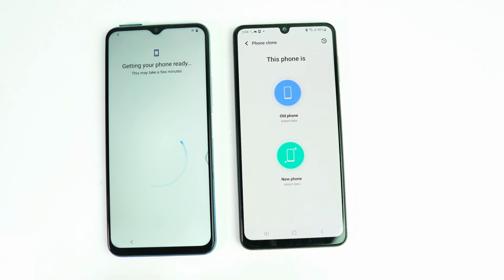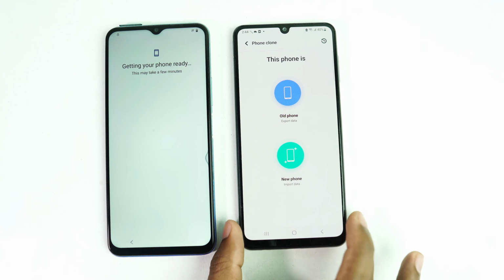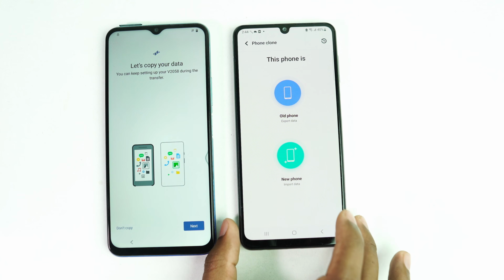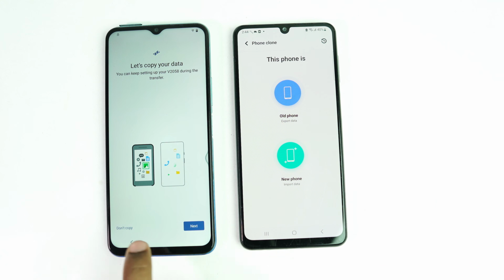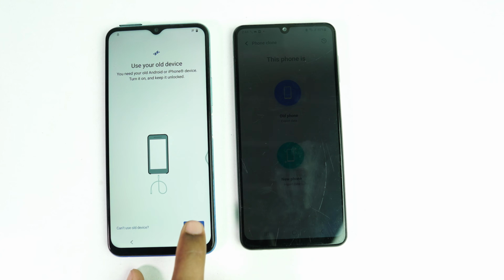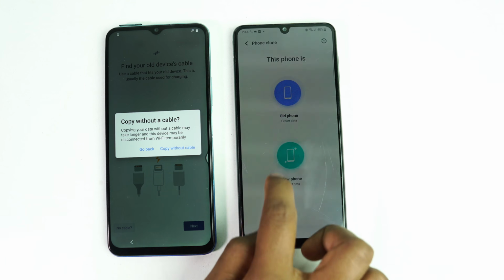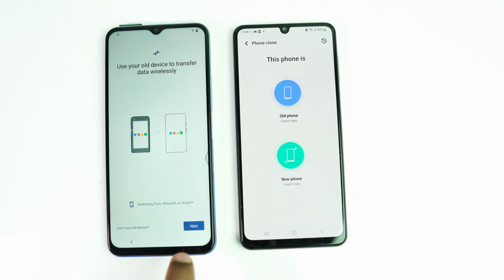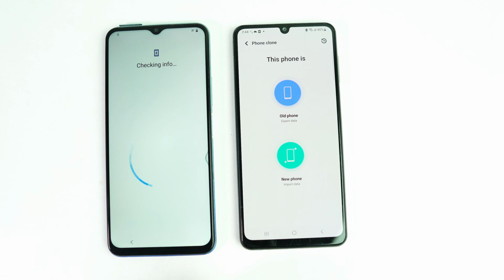Now we need to copy a Gmail account from this device to the Vivo device. So I think you know this device's Google account ID and password. So now let's copy. Next. No cable, copy without cable. Next. Okay, use my Google account. Okay, next.